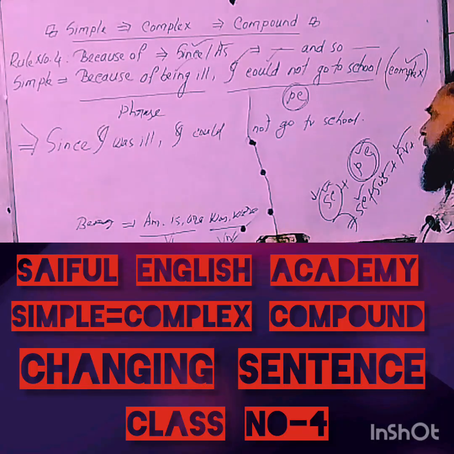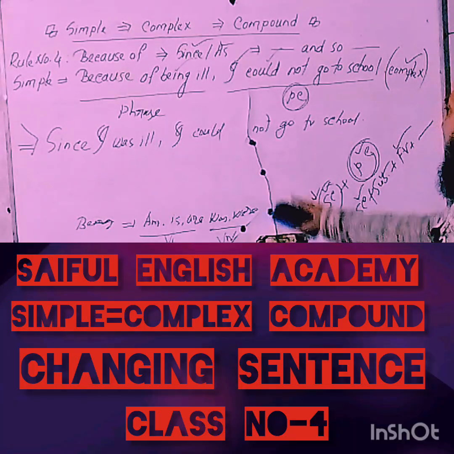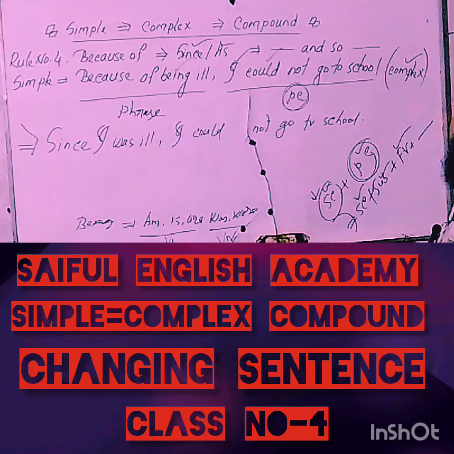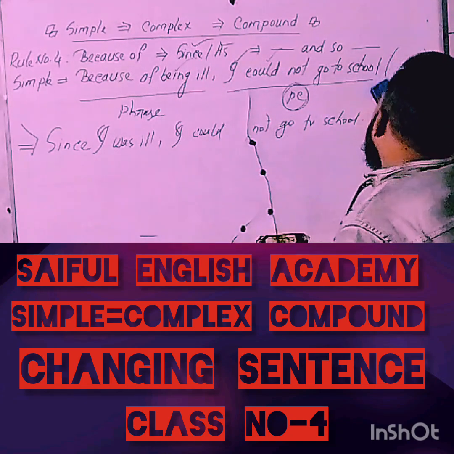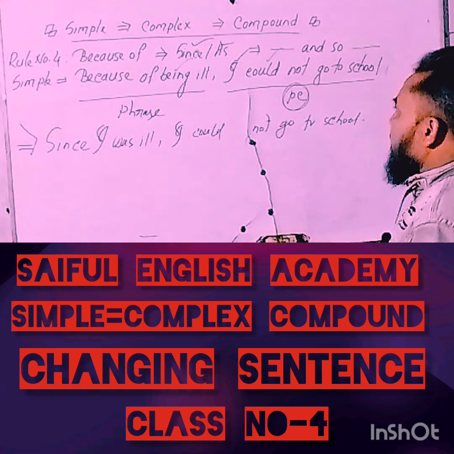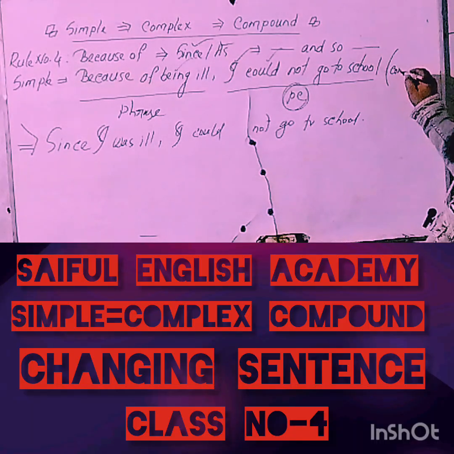Have you understood clearly? Already this sentence has changed into a complex sentence, because this sentence has a principal clause and a subordinate clause. My children, now suppose you are told to change this sentence into a compound sentence.